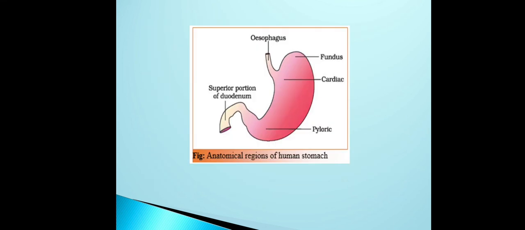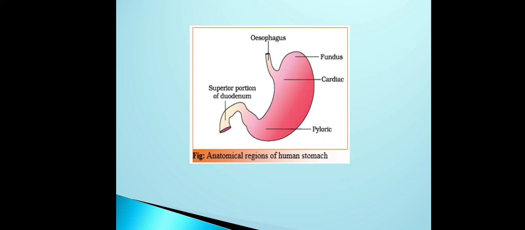Then you can observe the structure of the stomach. Don't consider the stomach to be round. Remember, the stomach is a J-shaped structure. This J-shaped, bag-like structure is made up of three major parts.